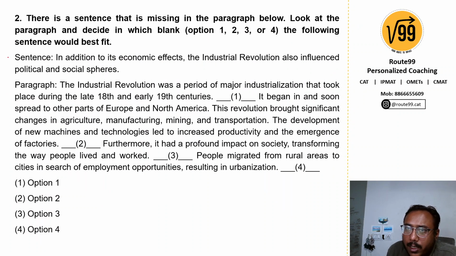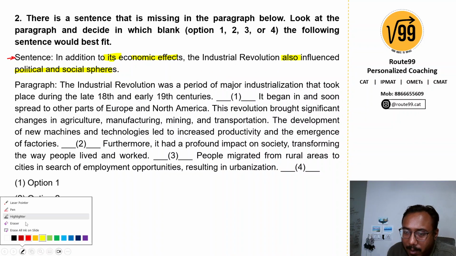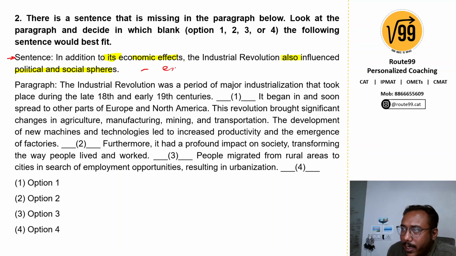In this one, the sentence given is: in addition to its economic effects, the Industrial Revolution also influenced political and social spheres. There's some talk of economic effects, again kind of explanatory. They also influenced something else as well, that means. So clearly this statement is also a kind of explanation and should be somewhere in the explanatory part. Let's look at the passage.